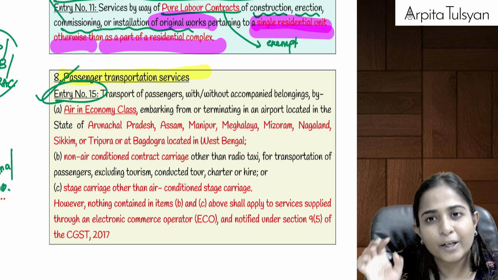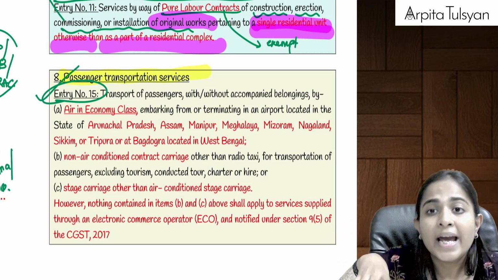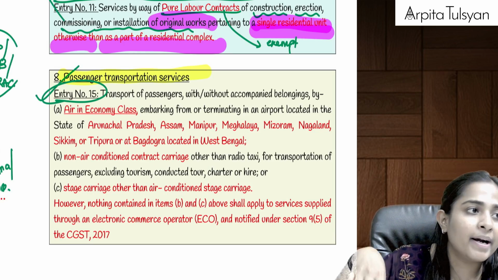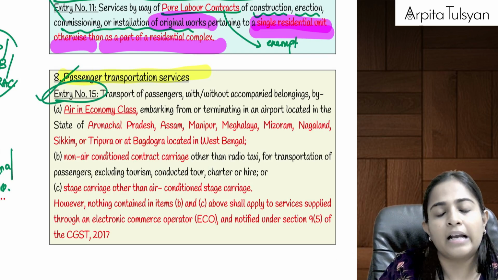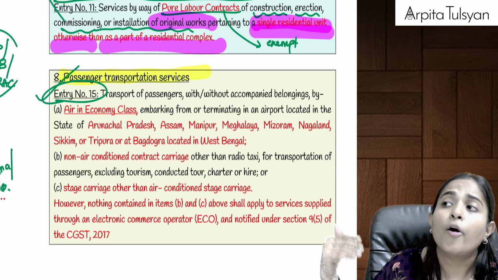Either your journey is going to start from here, or your journey is going to end at these airports. Let's say it is Mumbai to Guwahati, which is in Assam, or Mumbai to Bagdogra, or Bangalore to Bagdogra.